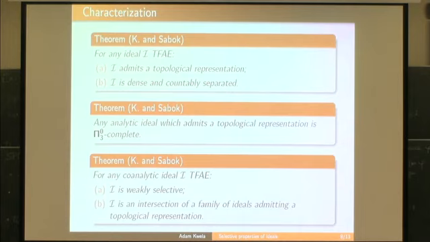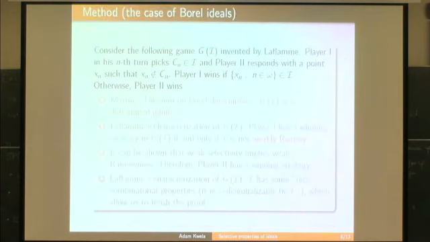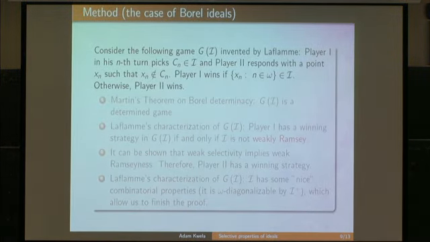And I would like to focus for a moment on the proof of this theorem. Actually, not only on the proof, but on the idea behind this proof. The idea is to consider the following infinite game related to an ideal. This game is actually the same game as in the previous lecture, but there it was assigned to an ultrafilter, and here we can have only an ideal, not necessarily a maximal ideal.